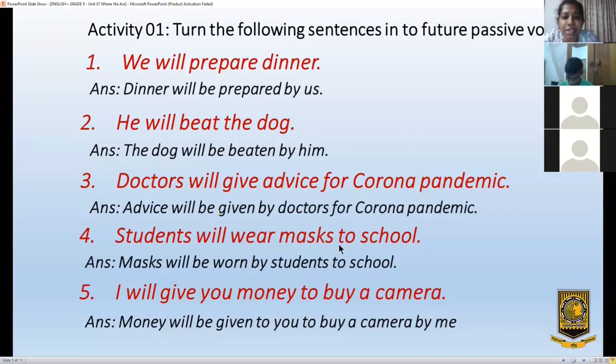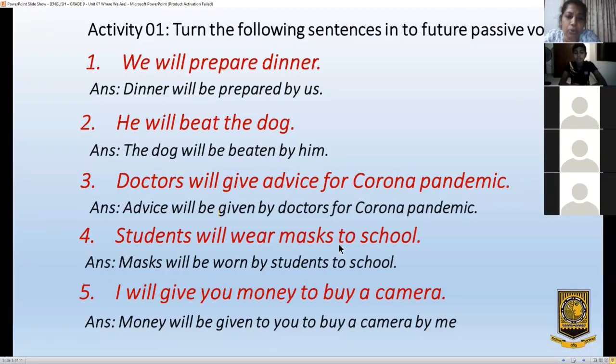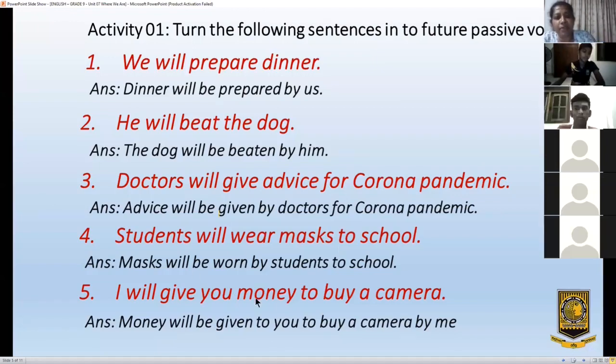Or you can say, there is another way. Money to buy a camera will be given by me to you. Or you can say, money will be given to you by me to buy a camera. There are 3 ways. Is it clear, children? I will give you money to buy a camera.